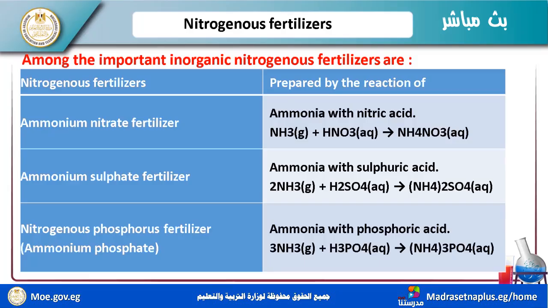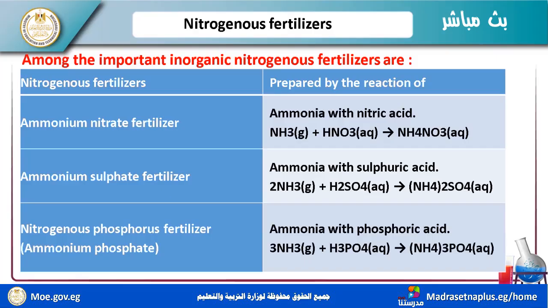To discuss the benefits of these fertilizers, I have nitrogen fertilizer like ammonium nitrate. When ammonia gas reacts with nitric acid HNO3 in this reaction, NH3 gas with HNO3 nitric acid forms NH4NO3, ammonium nitrate. Ammonium nitrate is an example of a type of fertilizer you have.